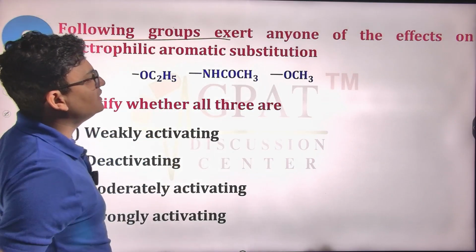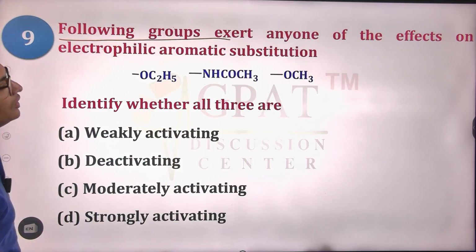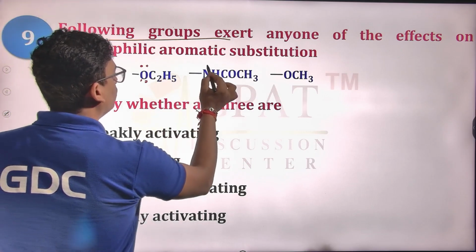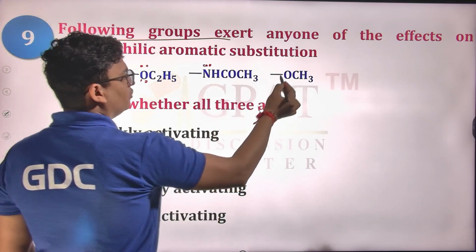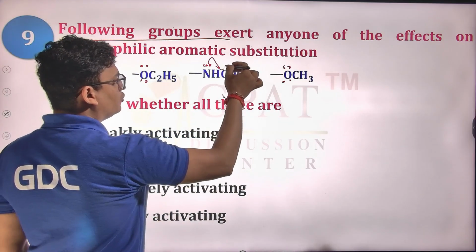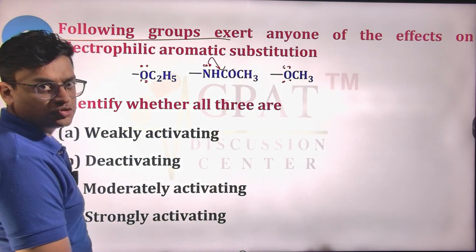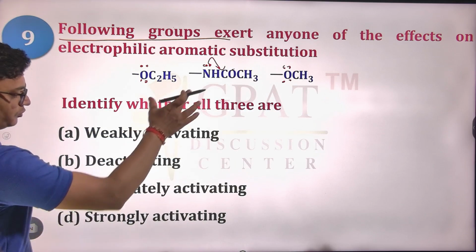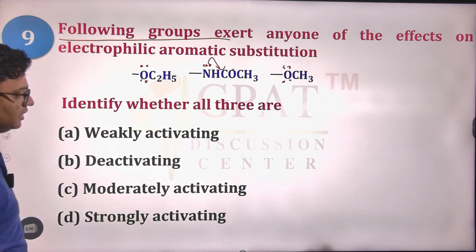The following groups exert one of the effects on electrophilic aromatic substitution reactions. What kind of effect are these groups going to have? We have a lone pair here, this is also having a lone pair, and this is also having a lone pair. This lone pair is conjugating with the C double bond O group, so there is cross conjugation present here. It means we have to put it in a single group.